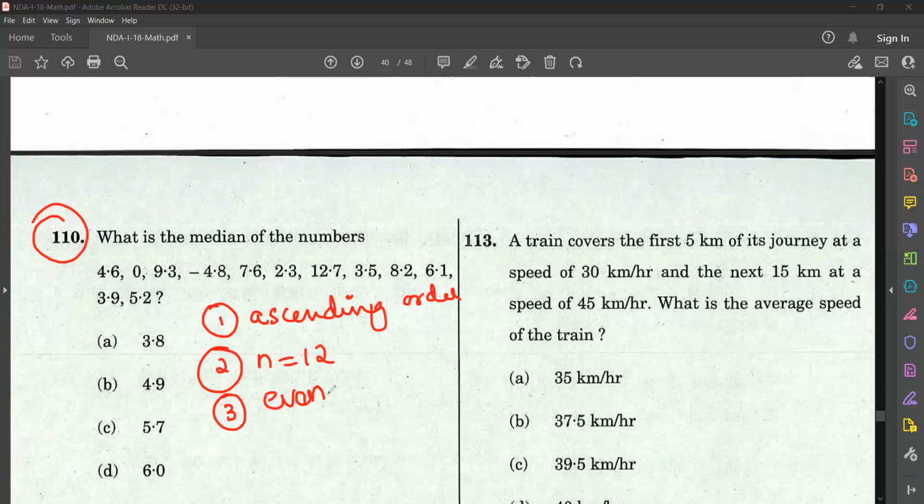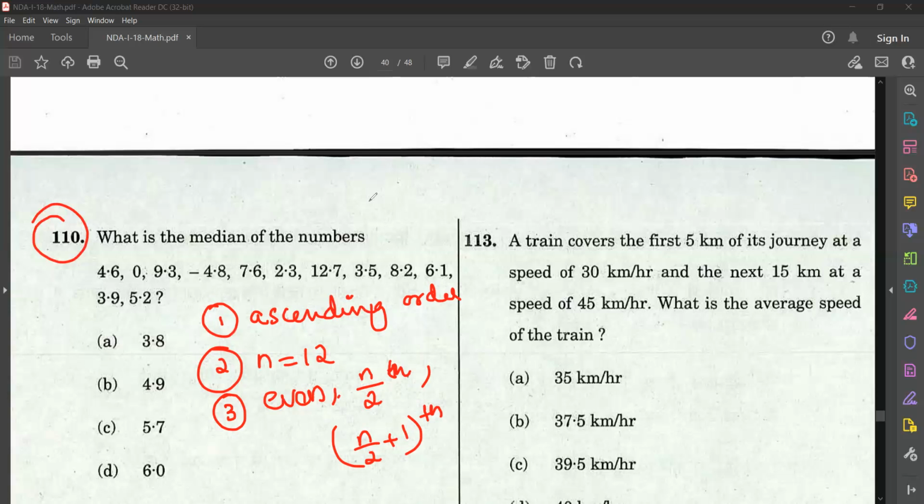When n is even, you take the n by 2th observation and the n by 2 plus 1th observation.